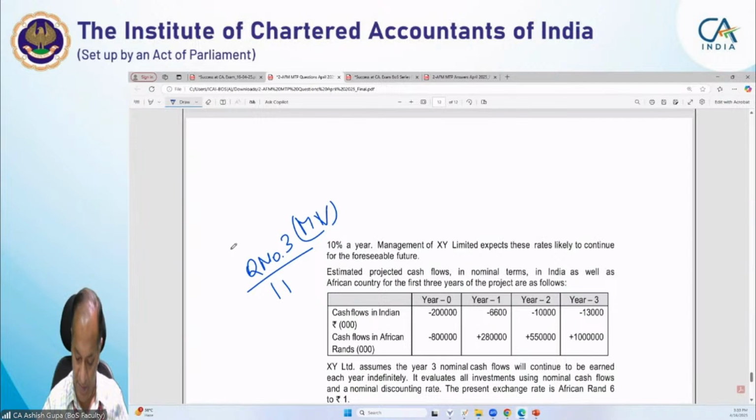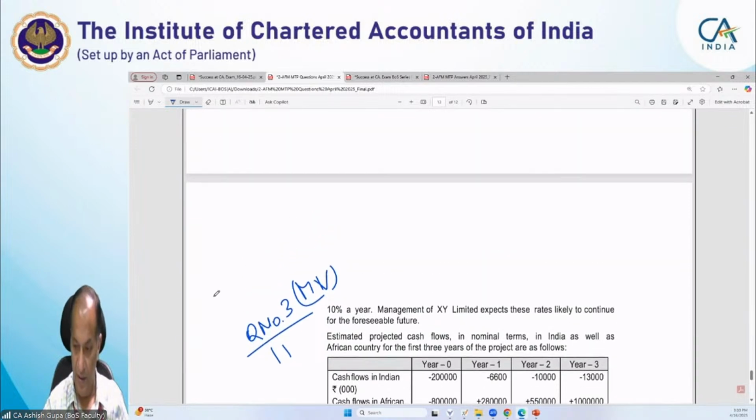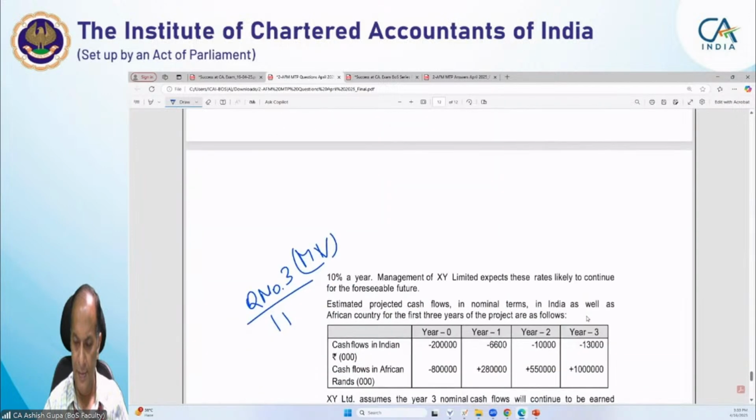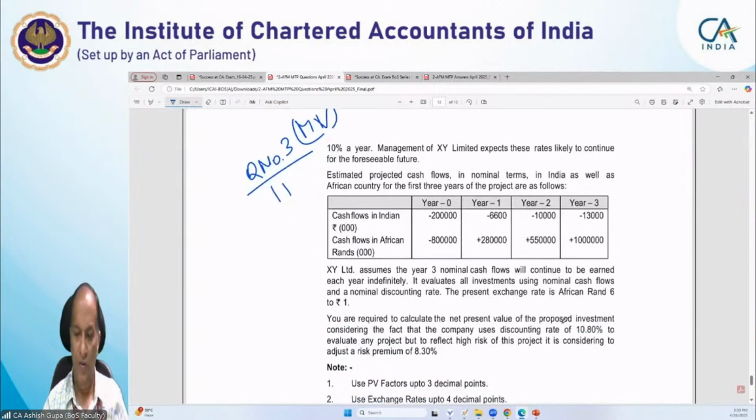Here the term in the study material is real, but in the question paper it has been changed to nominal.